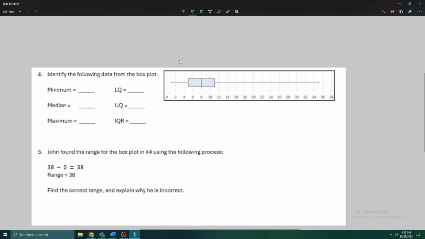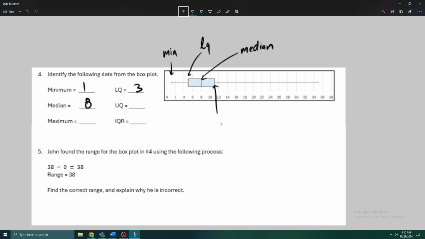Our minimum is 1. Right? So the left value is always going to be our minimum, which we know is 1. The left edge of the box is always going to be my lower quartile, which we could tell is 3. That line in the middle of the box is always going to be our median, which we could see is clearly 8.